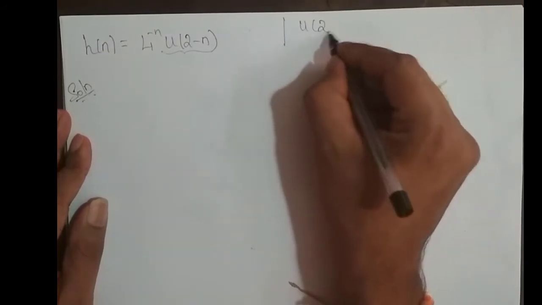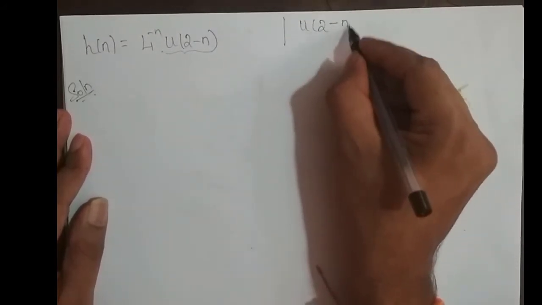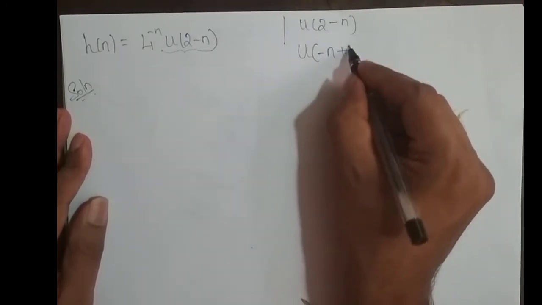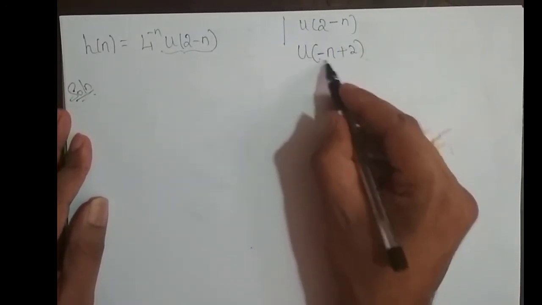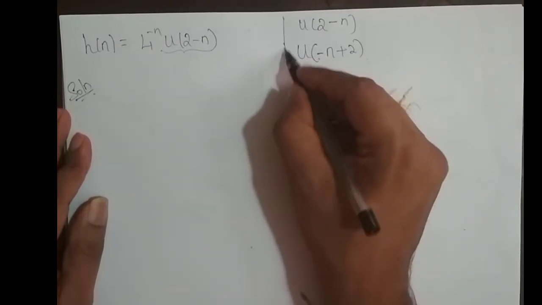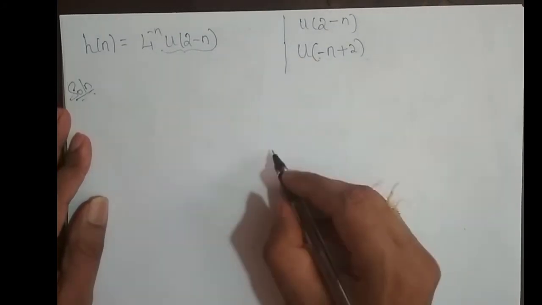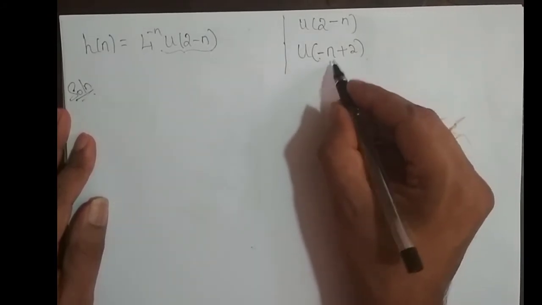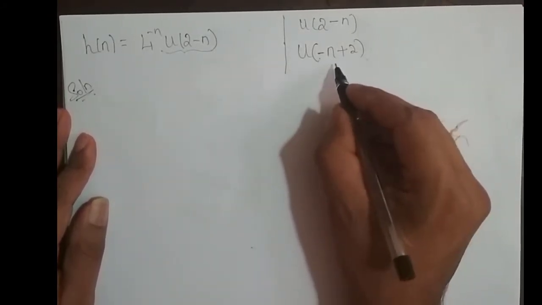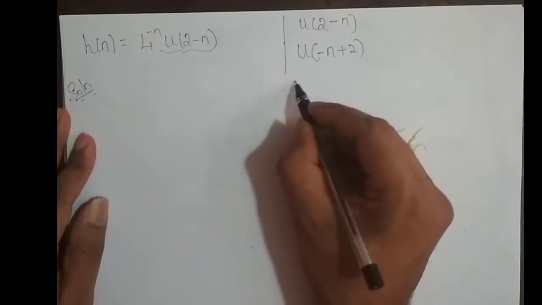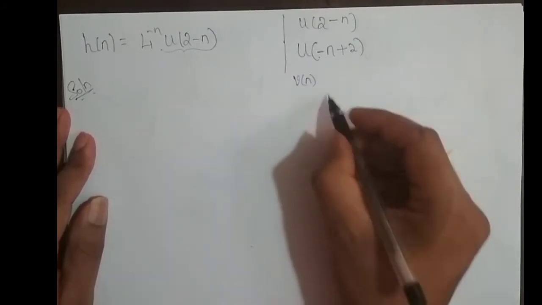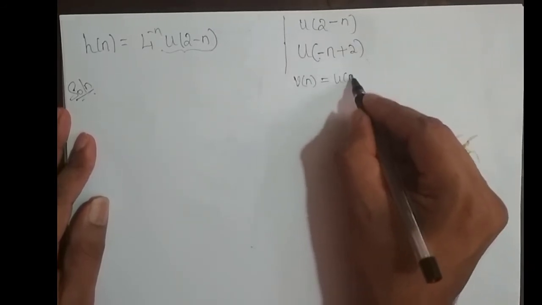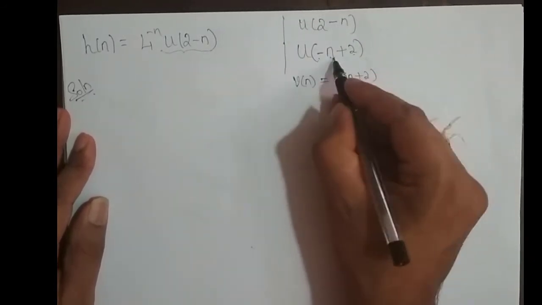So u[2 - n] is not in the standard form. I have to bring it to the standard form, which is u[-n + 2]. Standard form in the sense that the first parameter should always be the independent variable. Here the independent variable is n, so I brought it in terms of the independent variable. Now this involves the precedence rule. If this involves the precedence rule, what should I do? Take an intermediate signal v[n] and perform the shifting operation, which is u[n + 2].